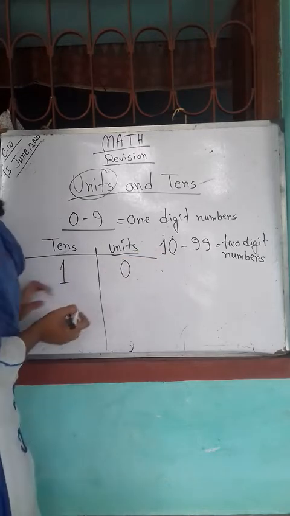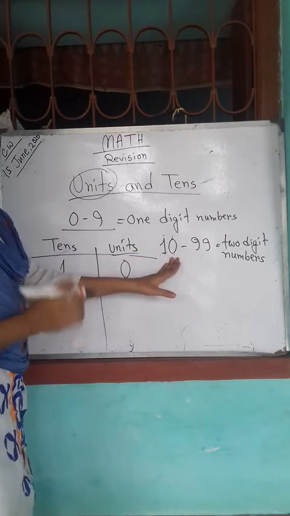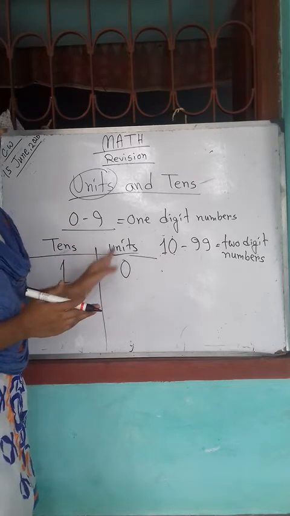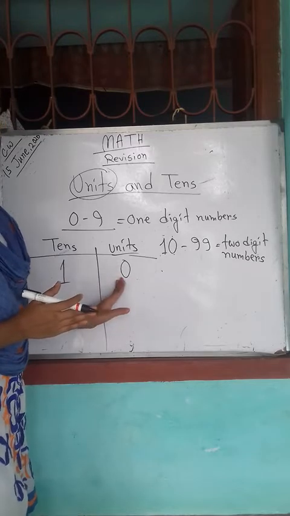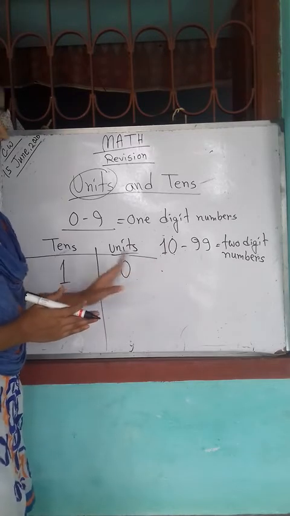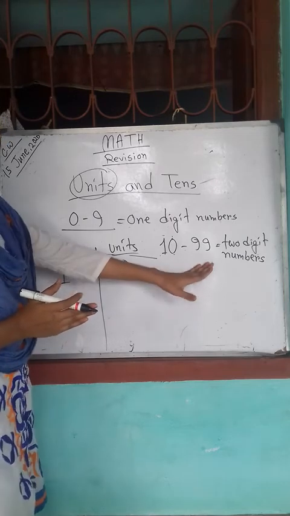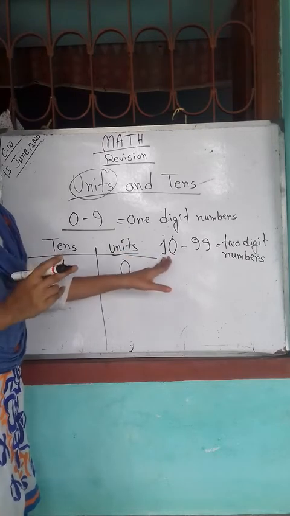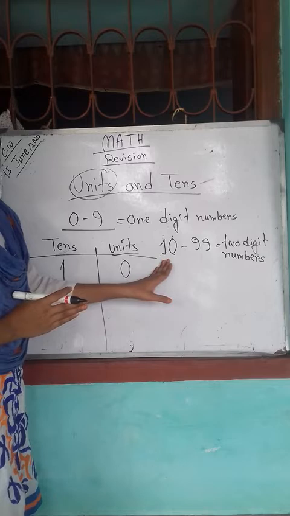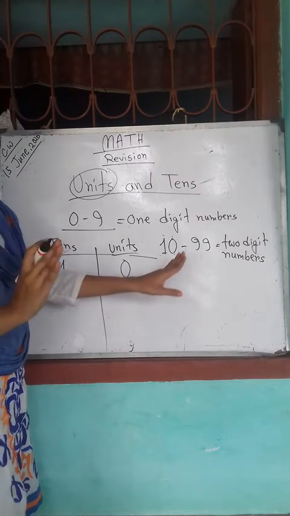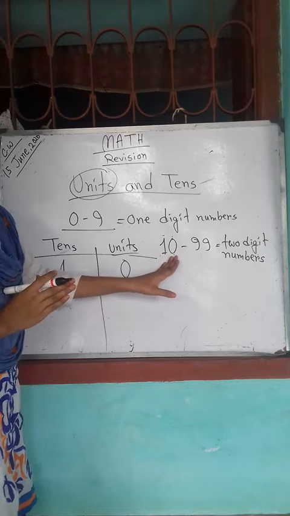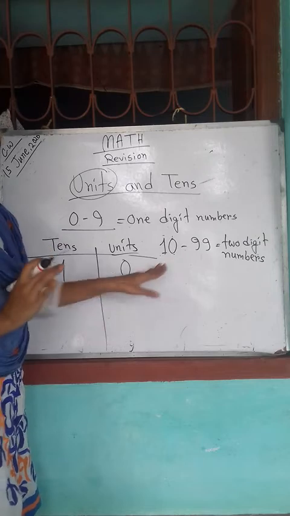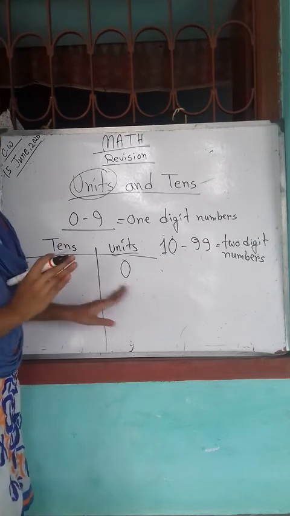In these 2 digits, the right side digit, that means 0, is the unit. It will be in the units place, and 1, the left digit, will be in the tens place. So in all 2-digit numbers, the right side digit will be in the units place and the left side digit will be in the tens place. So we will write 10 like this.